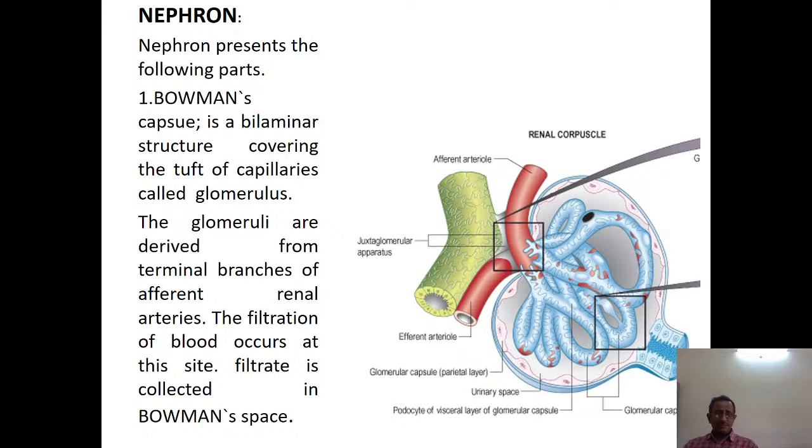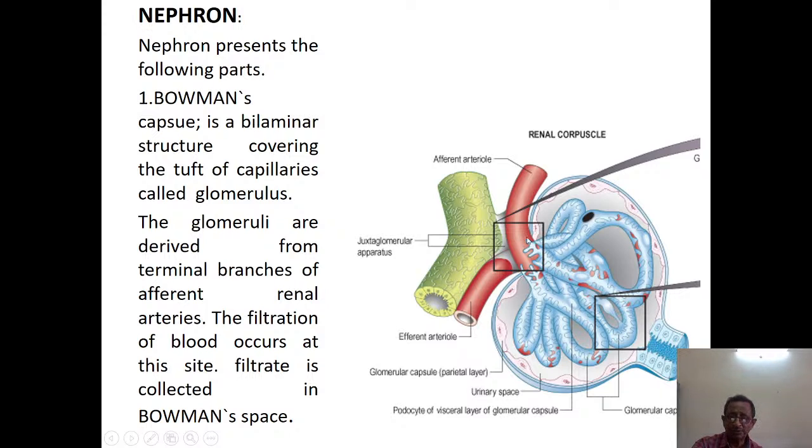The glomeruli are derived from the terminal branches of afferent renal arteries. The filtration of blood occurs at this site. Filtrate is collected in Bowman's space. So what is happening here? This is the afferent arteriole, which is giving rise to a large number of capillaries, a tuft of capillaries. Here the tuft of capillaries are again joining back into an efferent arteriole.